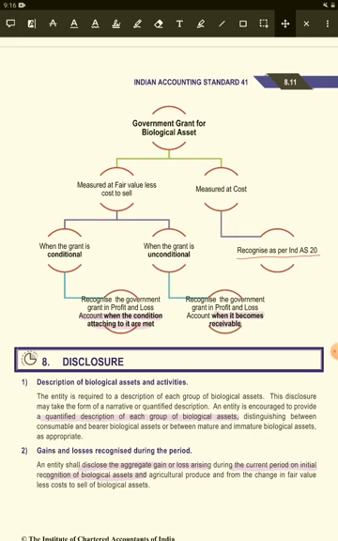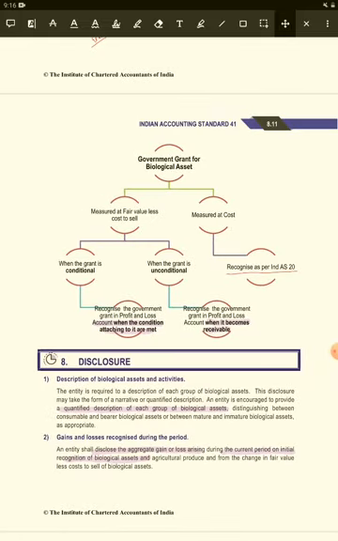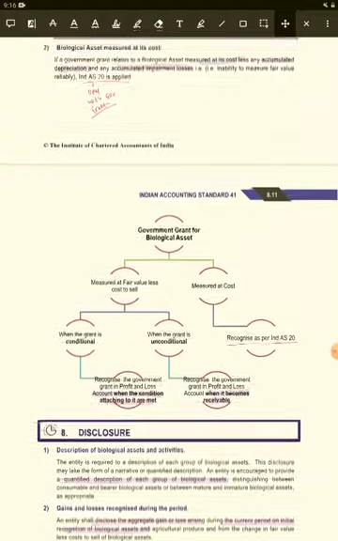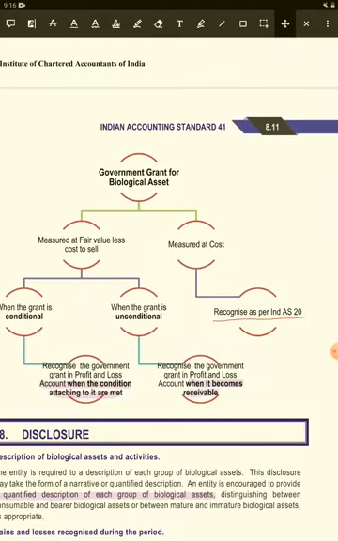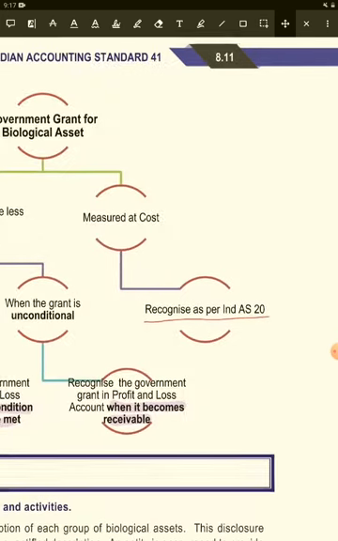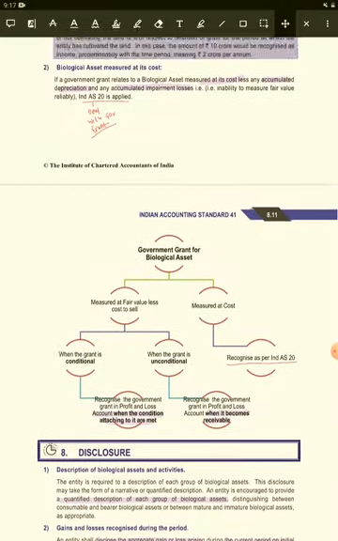If, for example, the government allows that you book the entire grant in equal phases: you receive a government grant of 10 lakh with a condition of 5 years, so each year you have the option of recognizing 2 lakhs as a government grant. And if there is no condition, that means it is unconditioned, then it is immediately recognized in the profit and loss account when it becomes receivable, and measured at cost, recognized as per Ind AS 20.